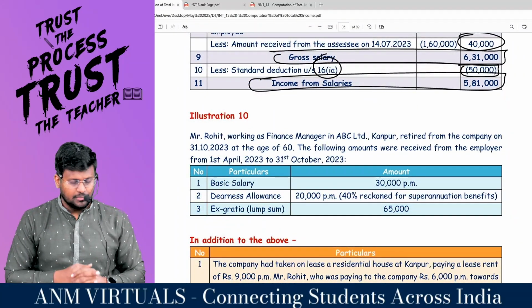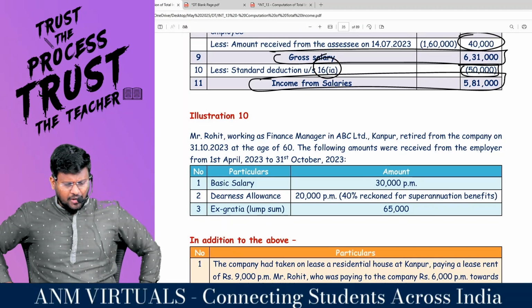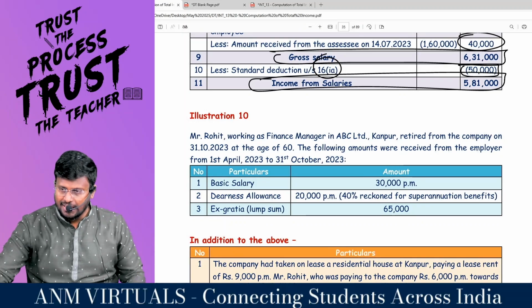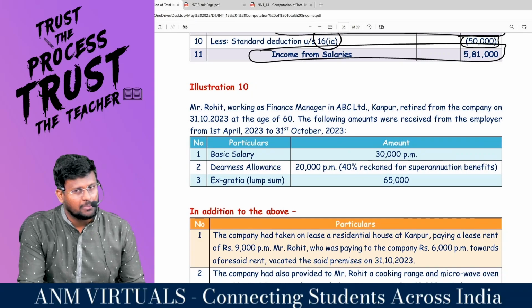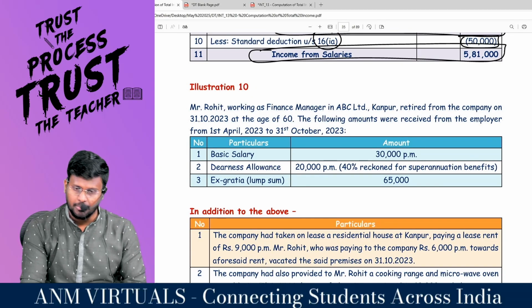Very, very happy afternoon to all. Sir, we are on a mission of completing 25 questions for the January examination. In that, happily we have completed 9 questions. I am moving into illustration number 10.